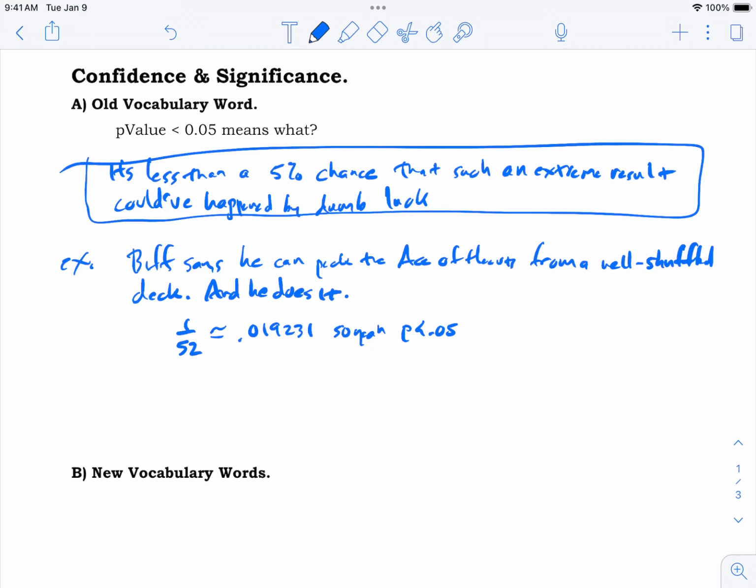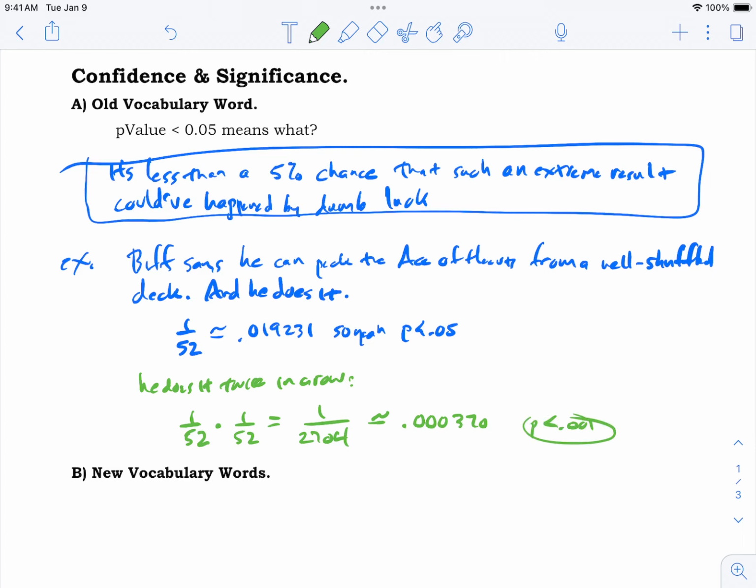So it's like, what's going on here? Of course, if you did that in front of me, I'd say, well, could you do it again? And let's say he does it twice in a row. Picks out the ace of hearts. I mean, you shuffled and everything. You tried to hide it. But if he does it twice in a row, now you might get more impressed, right? Because what's the probability that would happen? Well, he'd have to do it once, which is a 1 in 52 chance, and do it again, which is a multiplication, remember, multiplication rule. So that's a 1 in 2704 chance, which as a decimal is approximately 0.000370. So now we're in the p less than 0.001 territory.